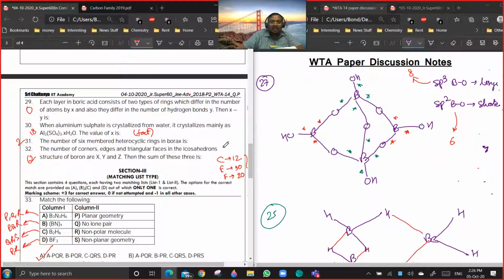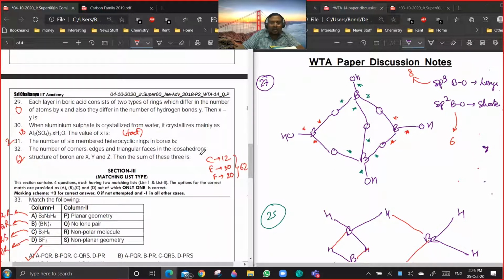I had an intuition that they might ask and they have asked it. You have done this question or you forgot? Okay, so I have given icosahedron, everything. Number of 6-membered heterocyclic rings in borax, we have discussed in the class also. Yes? Okay, and people have asked it in doubts also.